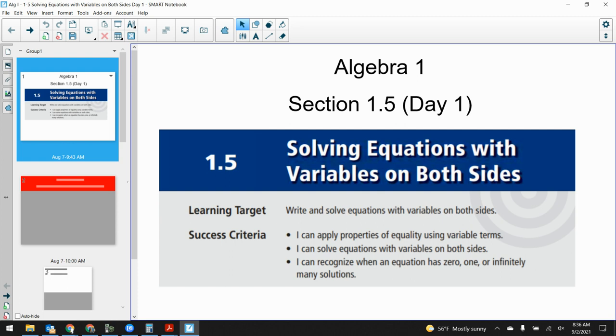Just to give you a heads up of where we're headed, we're going to be doing section 1.5 for 2 days, which means today, Thursday, and then next Tuesday, section 1.5, day 2. Then next week, we will do sections 1.6 and 1.7 the rest of the week. 1 day for 1.6 and 2 days on 1.7. And then we will do our chapter 1 test after we get done with those 2 sections.